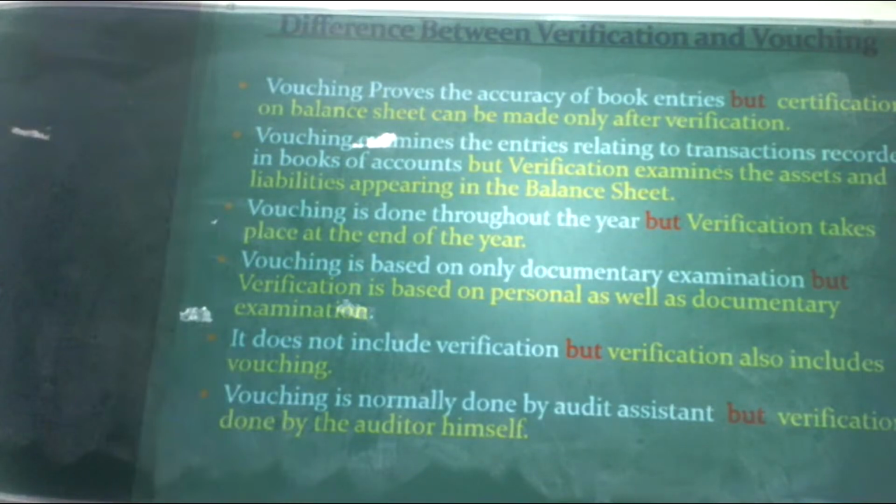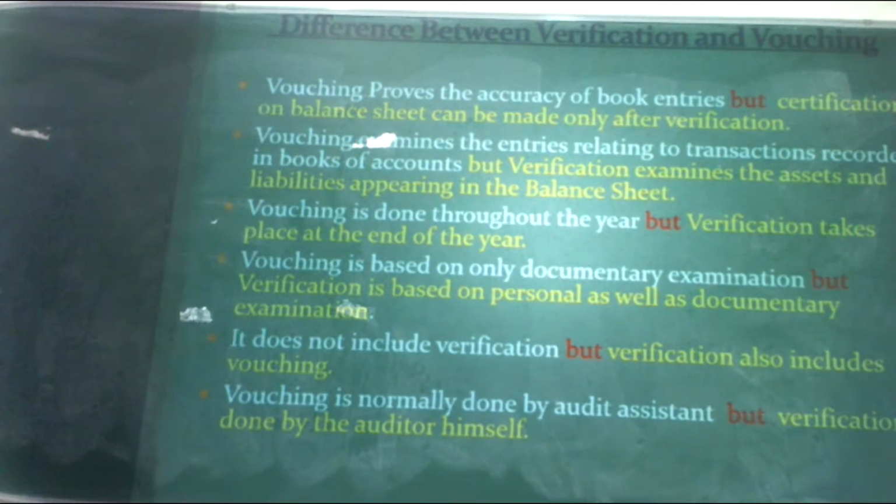The next one, vouching examines the entries relating to transactions recorded in the books of account. But verification examines the assets and liabilities appearing in the balance sheet. It means the auditor should cross-verify all the bills and documents recorded in the books of account. But in the case of verification, the auditor should verify all the assets and liabilities entered in the balance sheet. The next one, vouching is done throughout the year, but verification takes place at the end of the year.